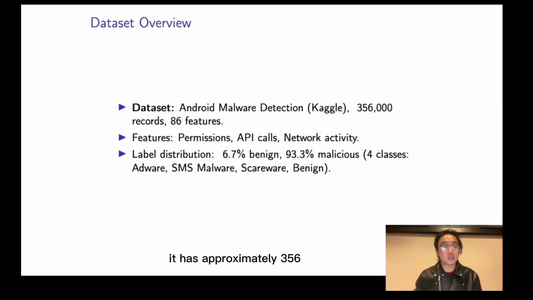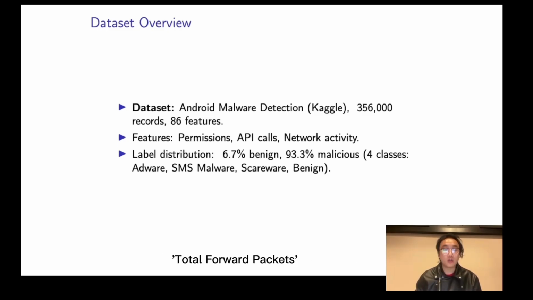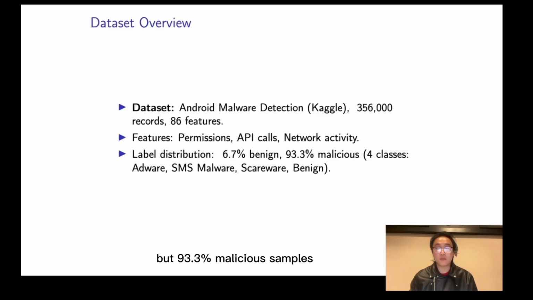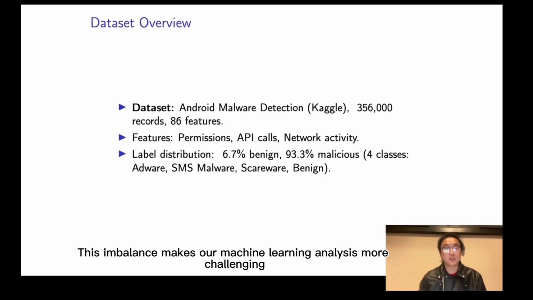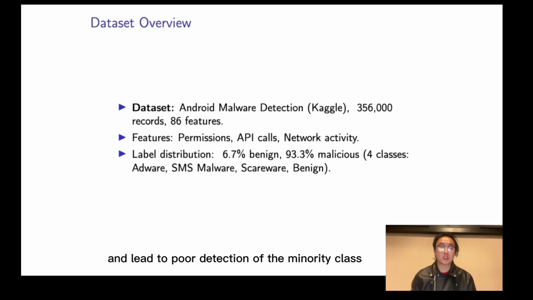It has approximately 356,000 records across 88 columns. Some key features in the dataset include flow ID, source IP, destination port, protocol, total forward packets. The raw data was highly imbalanced, with only 6.7% benign samples, but 93.3% malicious samples. This imbalance makes our machine learning analysis more challenging, because models may become biased towards the majority class and lead to poor detection of the minority class.